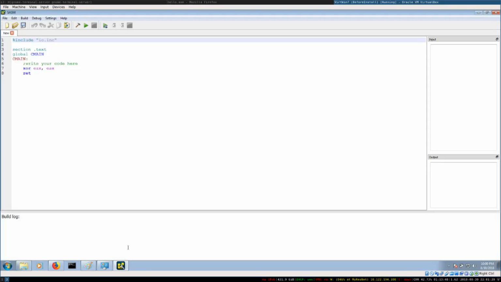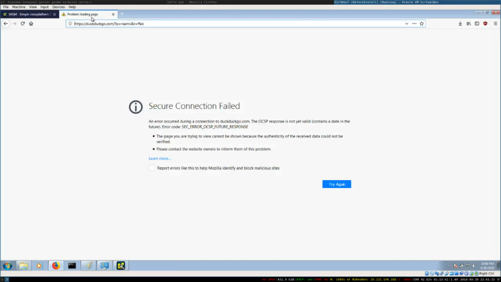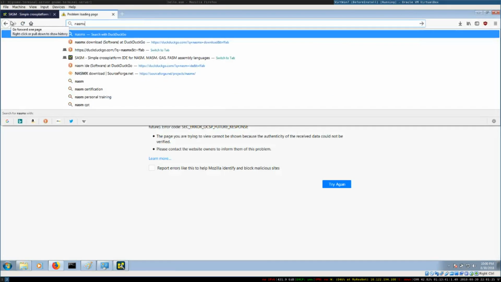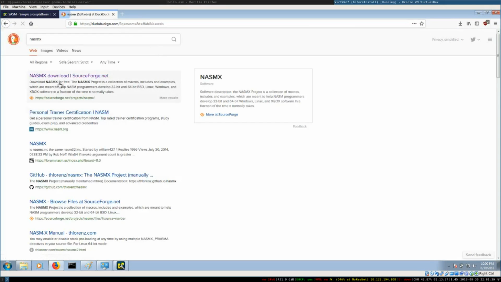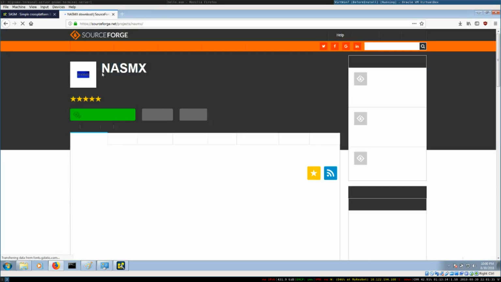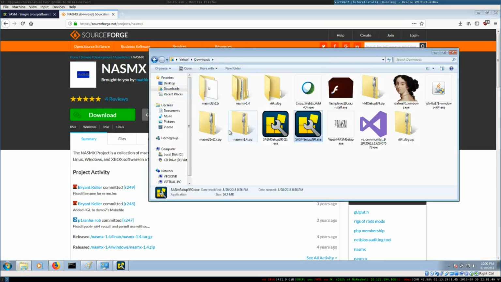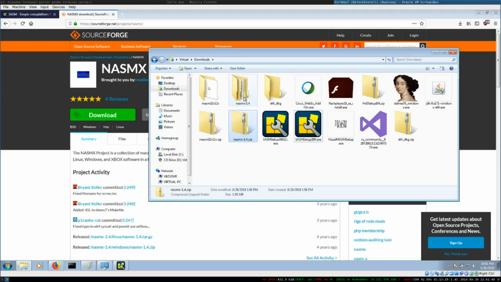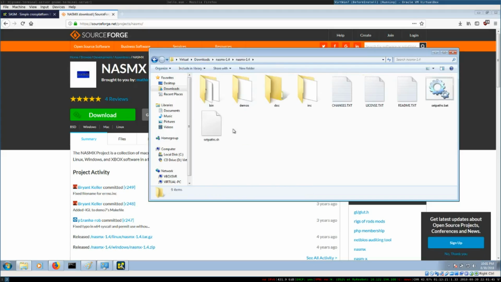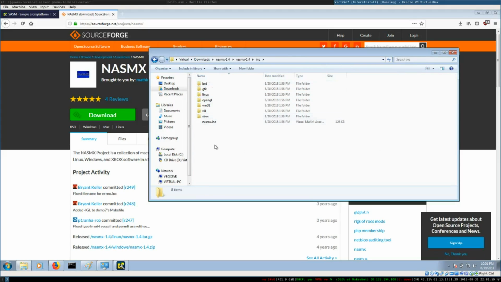Then let's first create a new project. But first we have to install something else. We have to install NASMX. So go to this download. When you download it, you'll click on this. You'll get a zip file, which is right here. This one, which I already unzipped. And you will get all these files. We are actually interested in the inc folder. So we have all these folders and files here. So let's copy these.